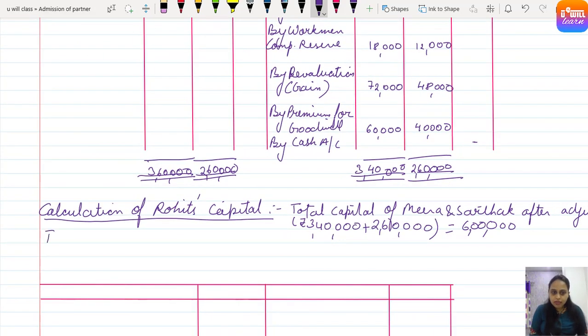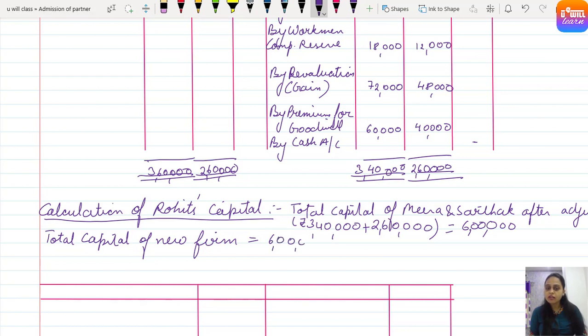Yes. Now the total capital of the new firm. What will the new firm be? If you have to calculate the capital of the firm, that means 6 lakh into the reciprocal of Mira and Sarthak's share.